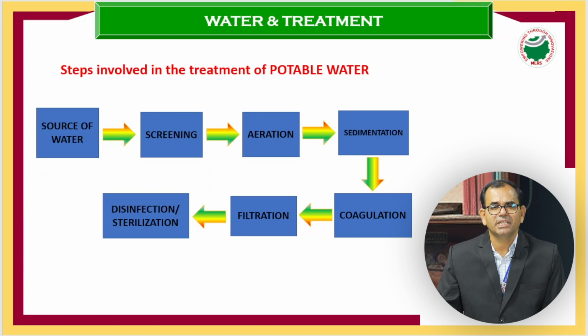So first step is screening. There are several steps: screening, aeration, sedimentation, coagulation, filtration, and disinfection. These are the steps involved in the treatment of potable water. To make the water drinkable, we need to follow these steps. Screening is nothing but removing the larger or bulk particles, garbage, and it can be done by the simple screening method.